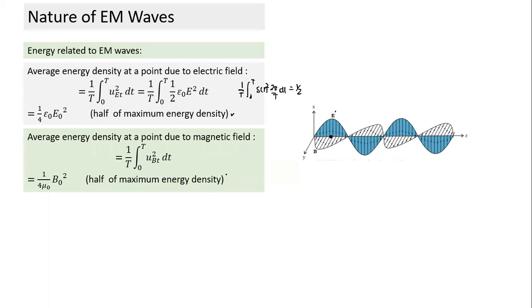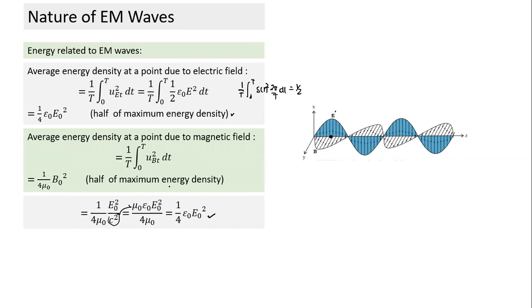So what is the total average energy? It has two forms of energy, so the total energy will be the sum of the two. But before I do so, let's look at this energy. This is 1/2 mu naught B naught square. First we are calculating for vacuum. We know B naught is equal to E naught by C. So let's put this value in; in place of B naught we have E naught square by C square. But C square is also equal to 1/(mu naught epsilon naught). When I substitute this value of C square here, mu naught gets cancelled out, and what we get is this term.